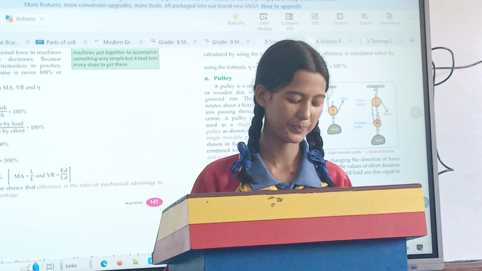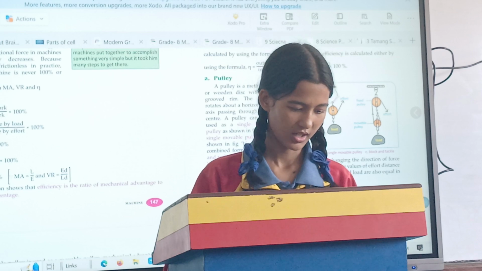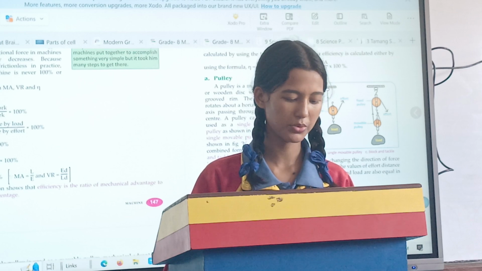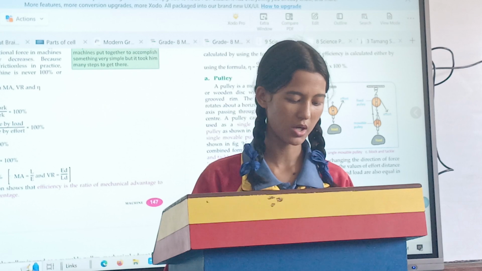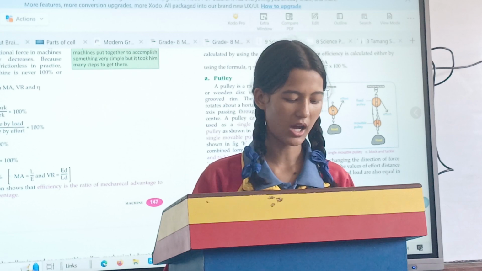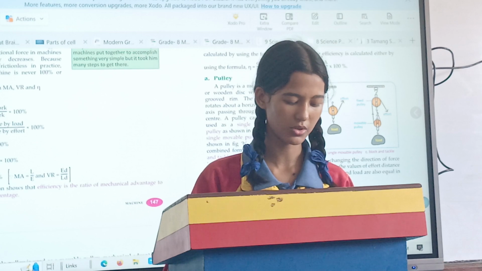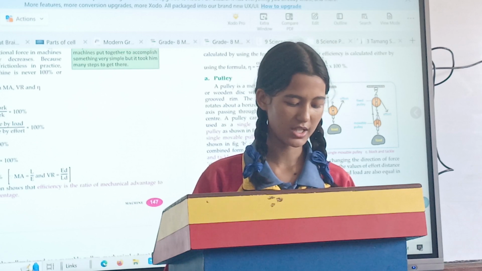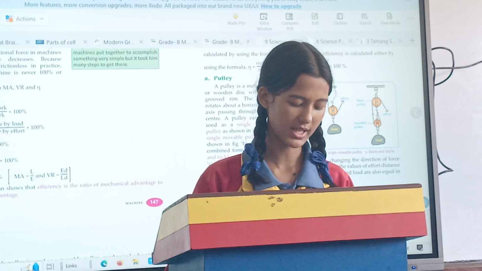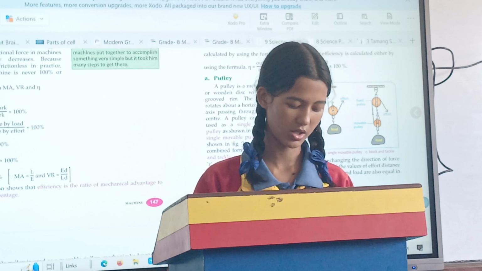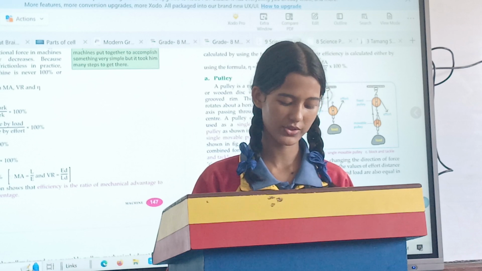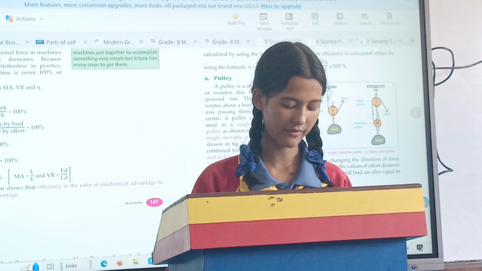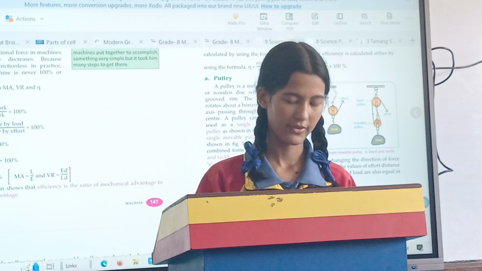Eta stands for efficiency. Eta is equal to output work upon input work into 100%. Eta is equal to work done by load upon work done by effort into 100%. And eta is equal to L into LD upon E into ED into 100%. Eta is equal to MA upon VR into 100%. So the efficiency is the ratio of mechanical advantage to velocity ratio in percentage. Thank you and have a good day.